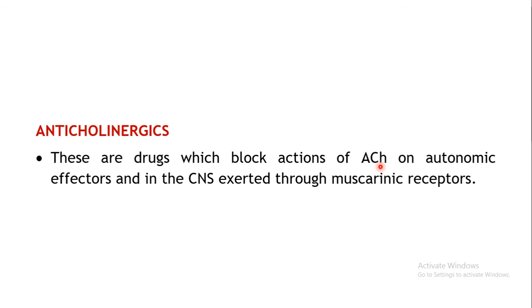So antimuscarinic, anticholinergic drugs are effective as antiemetic drugs. They act by blocking the action of ACh on the autonomic effector organs and in the CNS, maybe through the CTZ. By blocking the muscarinic receptor, they produce the antiemetic action.